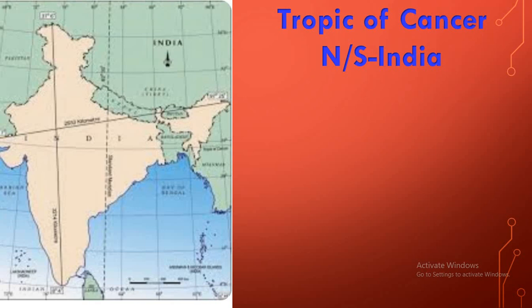India has been divided by the Tropic of Cancer. You can see the line in the center, cutting Gujarat in the center, isn't it? That center line is called the Tropic of Cancer. So the Tropic of Cancer divides India into North India and South India. In the same way, the climatic condition also differs.